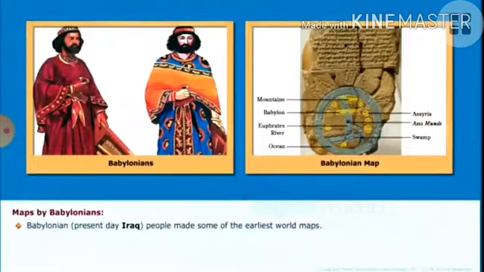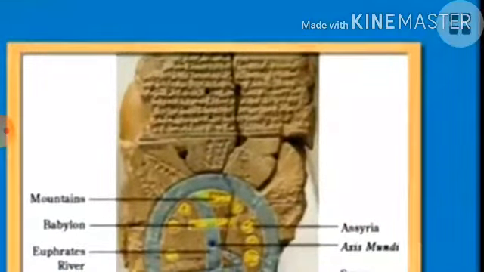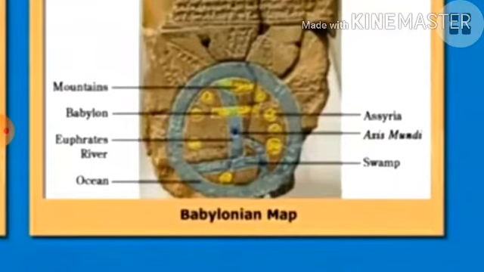Now let us see here the Babylonians' map. Here Babylonian means at present we call them Iraq people. See, nice Babylonian map. Now I just show here. They had shown this world map in a disc, so they imagined the shape of the globe is round. Really we appreciate them.